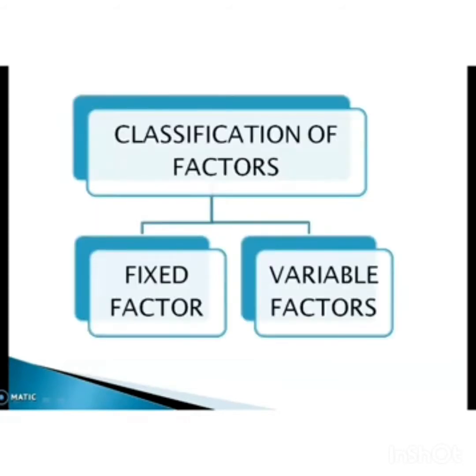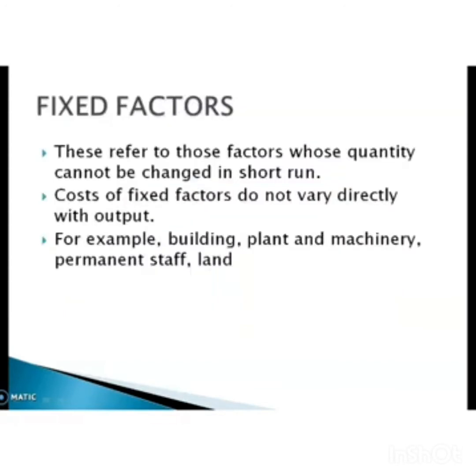Okay, next we are moving on to the factors. To produce a commodity, a producer makes use of fixed factors and variable factors. Factor means the raw material and other inputs. So, factors can be classified into fixed factor and variable factor. These are the two factors. The producer uses these two factors for the process of production. So, first one, fixed factor.